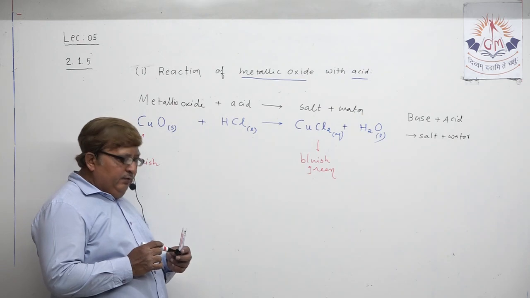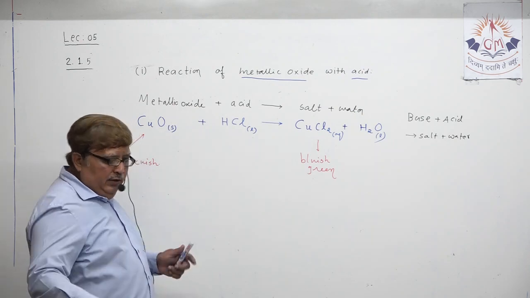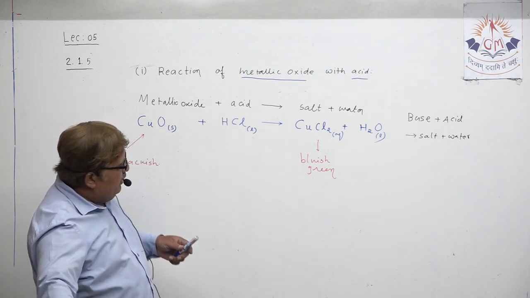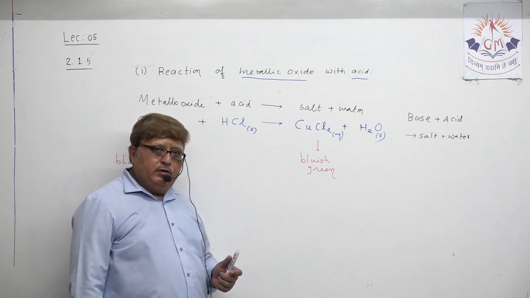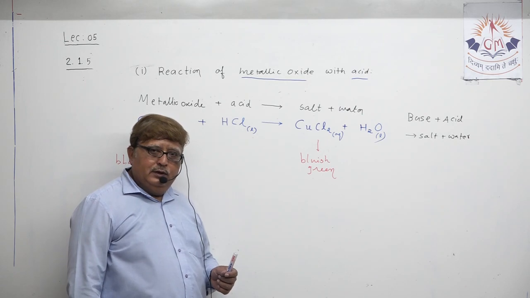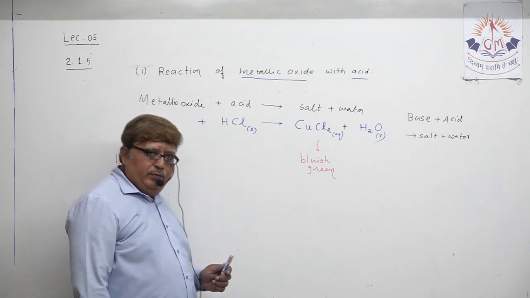Then you will explain this. When copper oxide, which is black in color, reacts with hydrochloric acid, it turns bluish green due to formation of copper chloride, salt and water. Okay, the chemical property you understand.